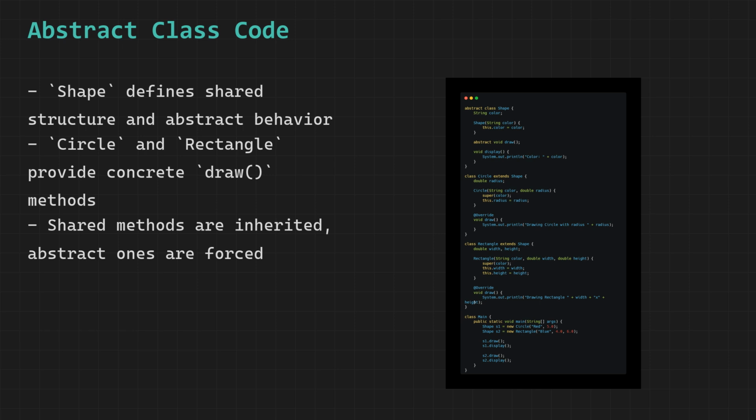It got it for free through inheritance. When we call draw on S2, Java sees the actual object is a rectangle and runs rectangle's version of draw. The output is drawing rectangle 4.0 by 6.0. When we call display on S2, the inherited display method runs and prints color, blue. The final output is drawing circle with radius 5.0, then color, red, then drawing rectangle 4.0 by 6.0, then color, blue, each on a new line. This example brings together abstract classes, constructor chaining with super, method overriding, and dynamic method dispatch all in one place.